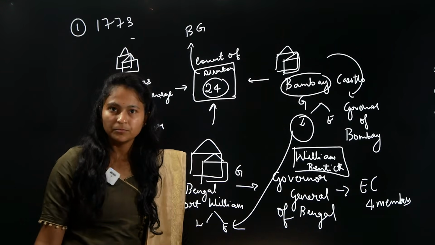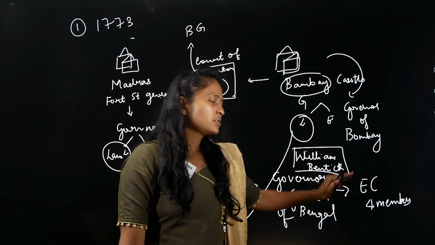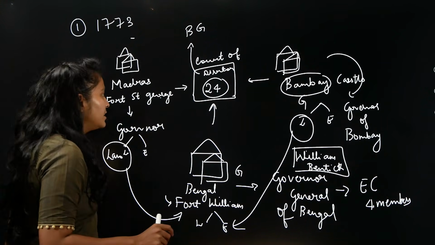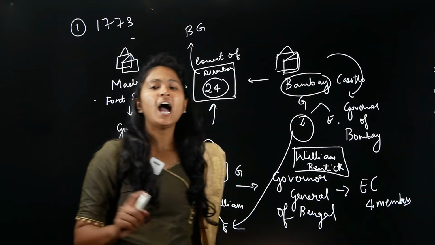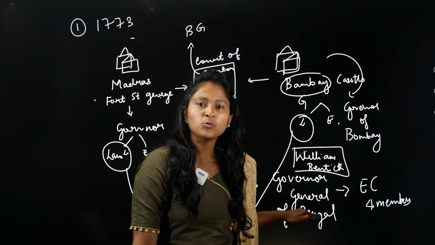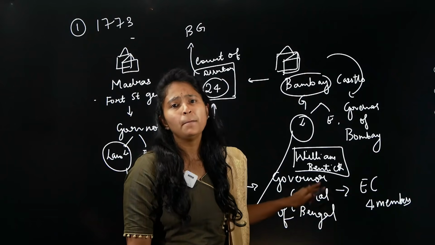He is the Governor General. Now he also has how many people? 4 people with him. And the Governor of Madras and Governor of Bombay will act as subordinates. Means they will also act as subordinates to whom? They will act as subordinates to William Bentinck.